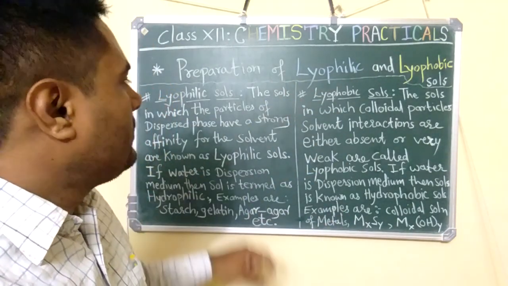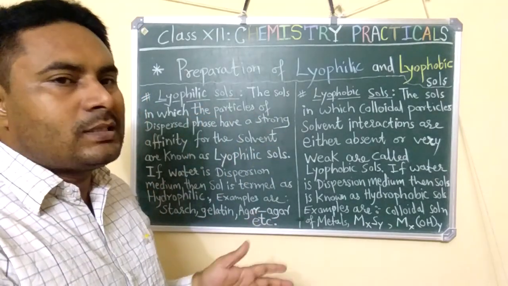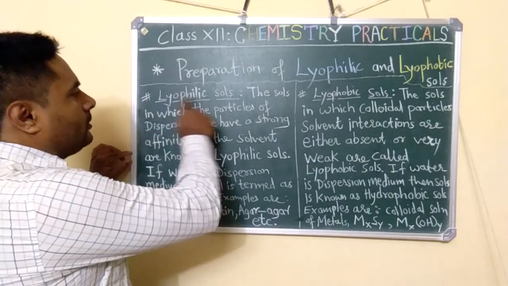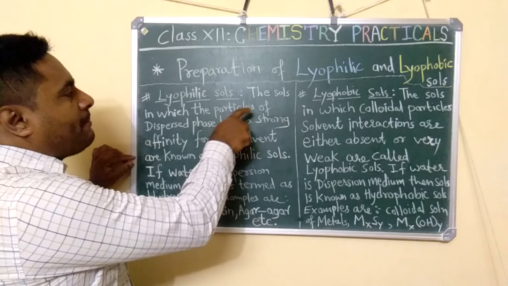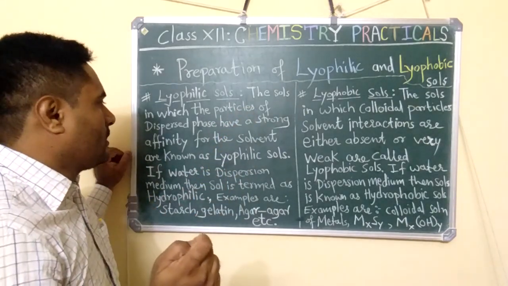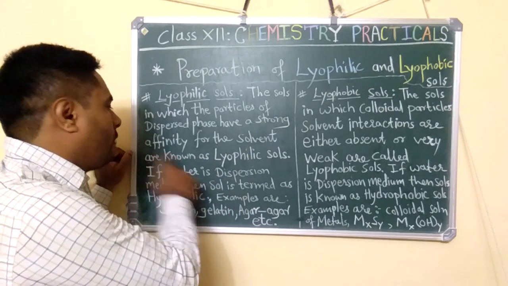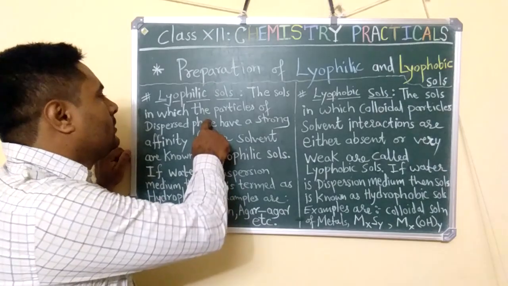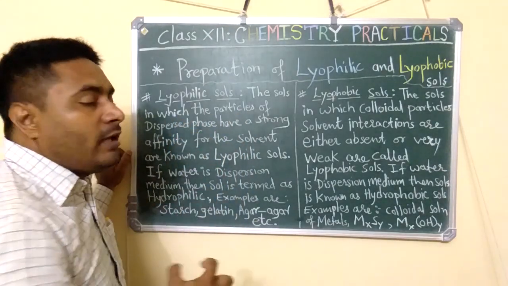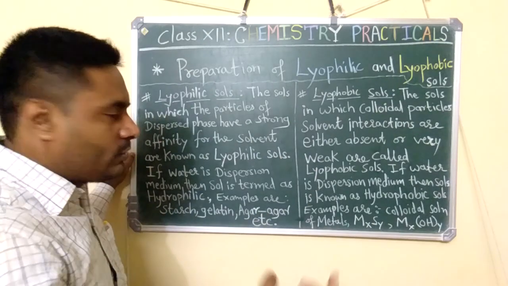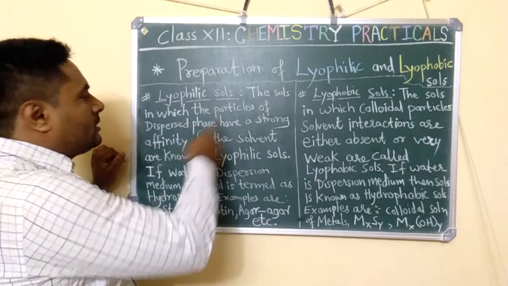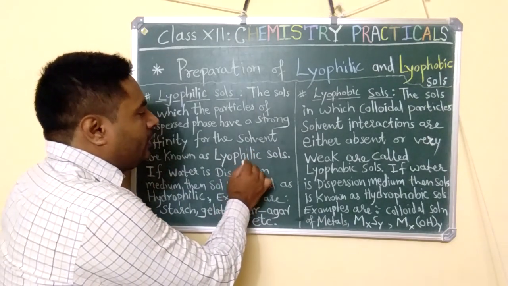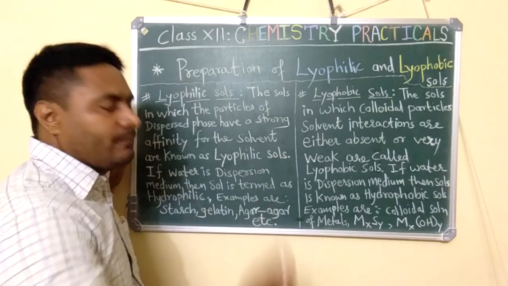But first of all, we are going to discuss the meaning of lyophilic as well as lyophobic sols. So students, you know that lyophilic sols are the sols in which the particles of the dispersed phase have strong affinity for the solvent. Whatever solvent we are using, towards that solvent the particles of the dispersed phase have very strong affinity. They are attracted towards the solvent. Such types of sols are known as lyophilic sols. Philic means having affinity, having attraction.